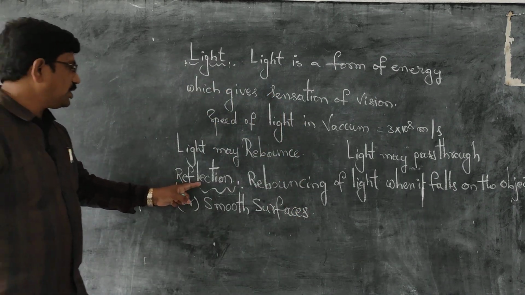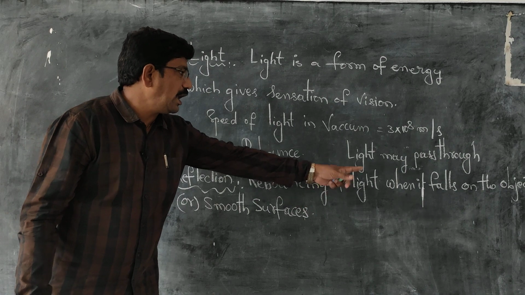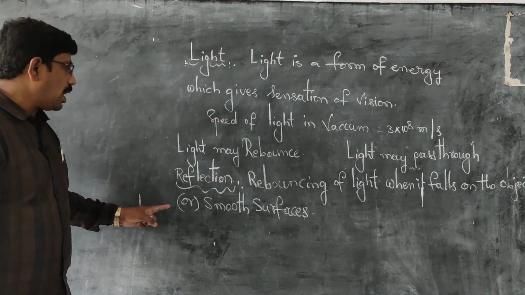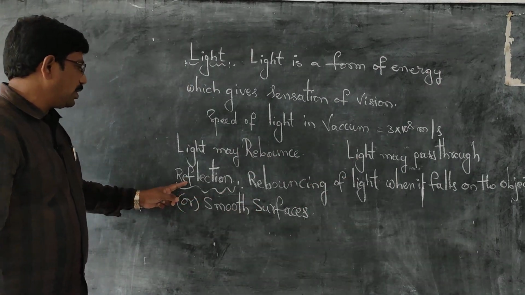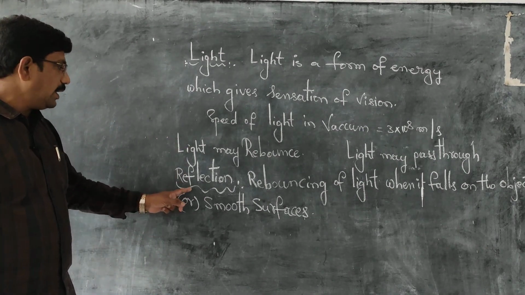What do you mean by reflection? Rebouncing of light when it falls on the objects or smooth surfaces is known as reflection.